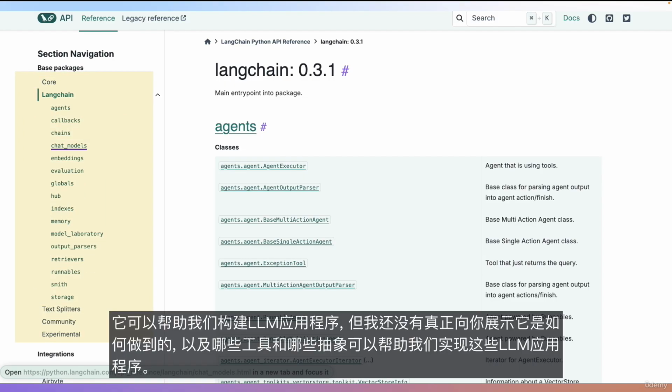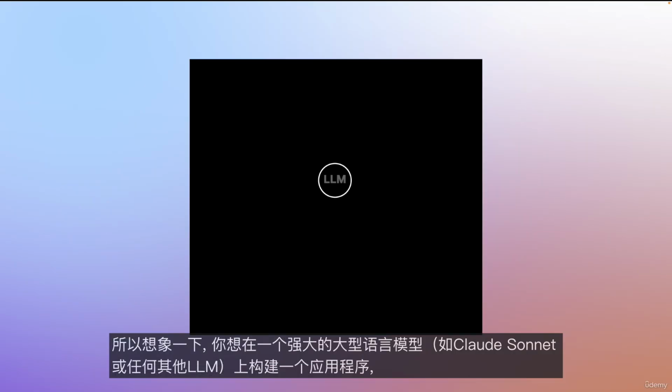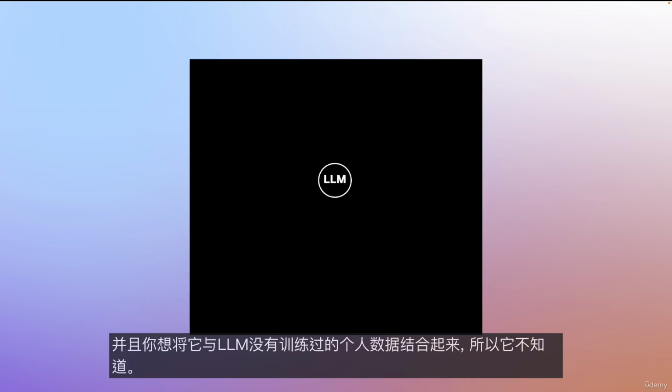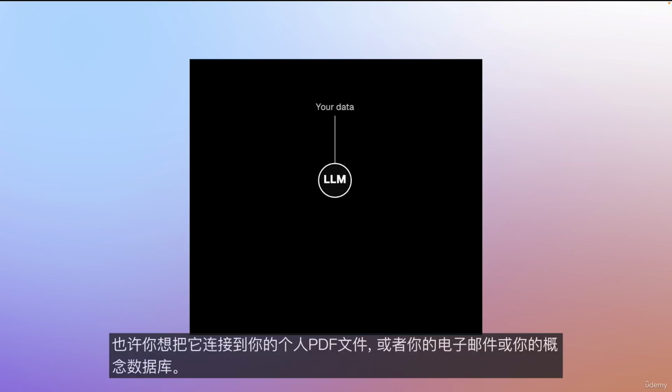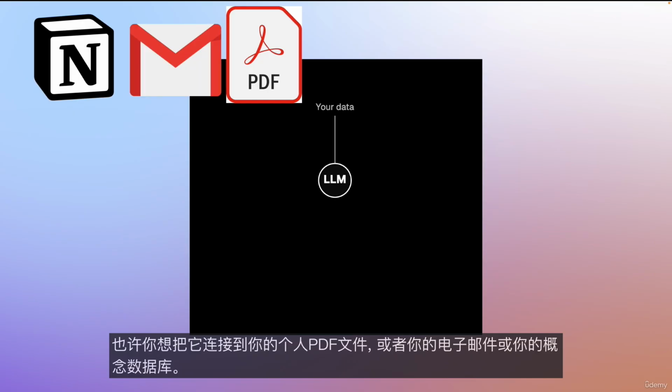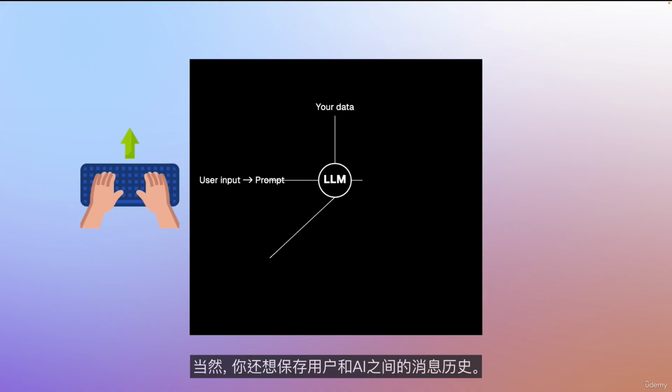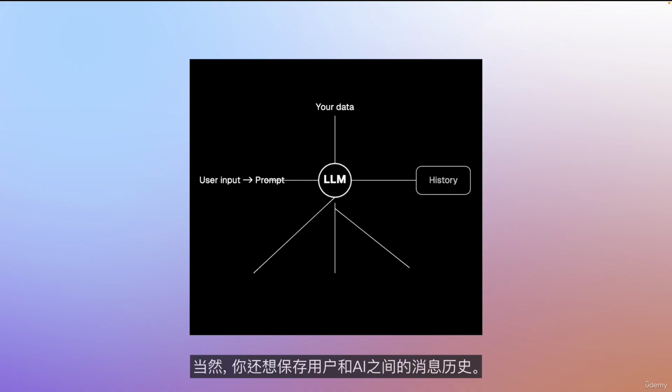those LLM applications. So imagine you want to build an app on top of a powerful large language model like Claude Sonnet, or any other LLM you would like, and that you want to combine it with your own personal data that the LLM was not trained on, so it's not aware of. Maybe you want to connect it to your personal PDF files, or maybe to your emails, or your Notion database. And you also want to construct prompts dynamically according to some user input. And of course, you would also want to save the history of the messages between the user and the AI.